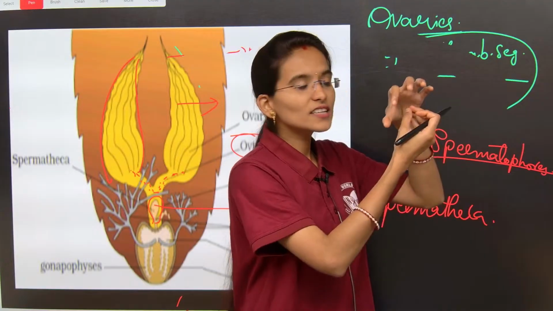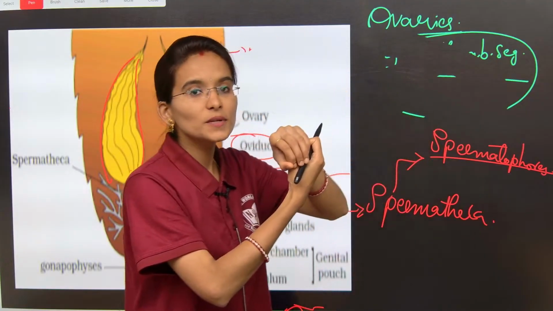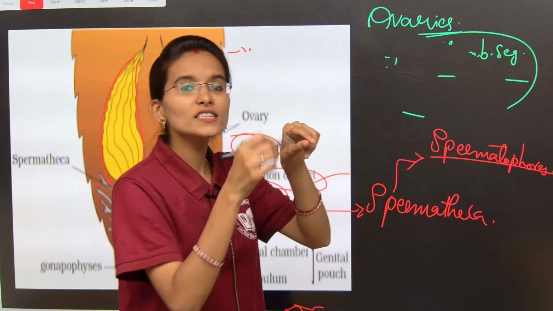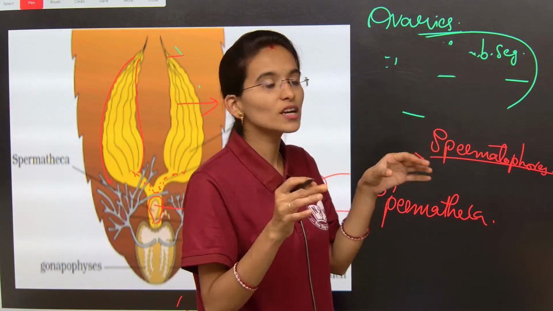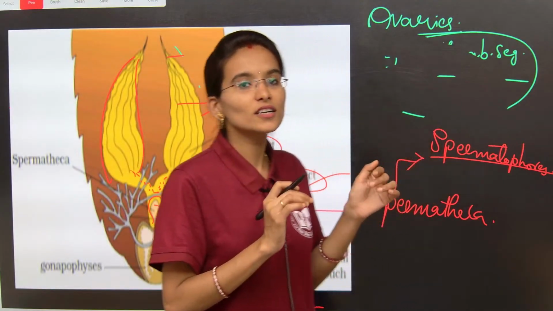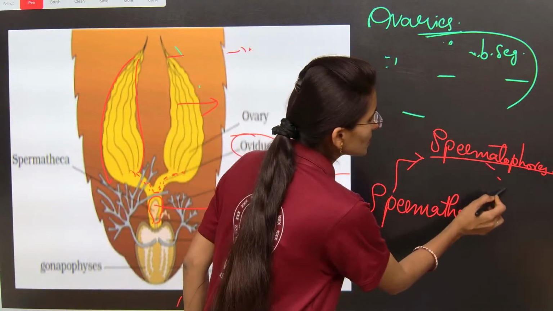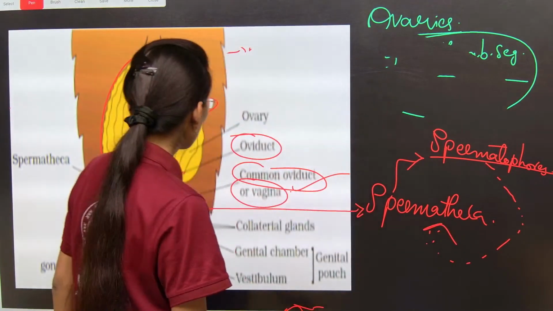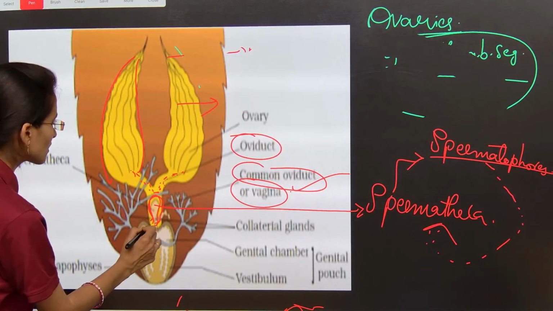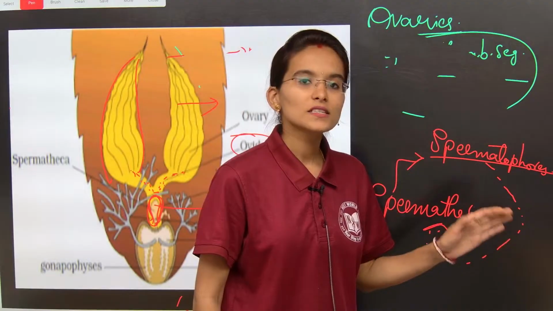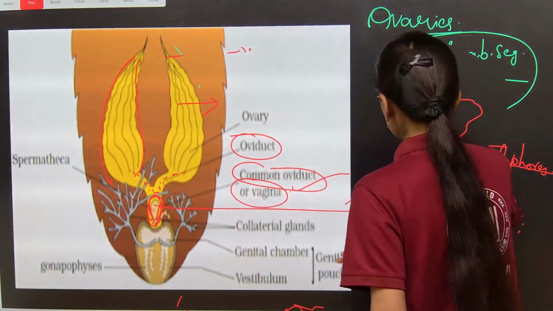Inside the 3 layers only all the sperms are stored. To release the sperms, all these 3 layers need to be broken down. Whenever the 3 layers break, the sperms will be released from the spermatophore and they will reach this globular structure called the spermatheca. Clear, my dear students?